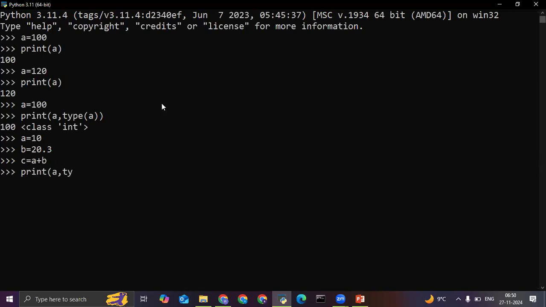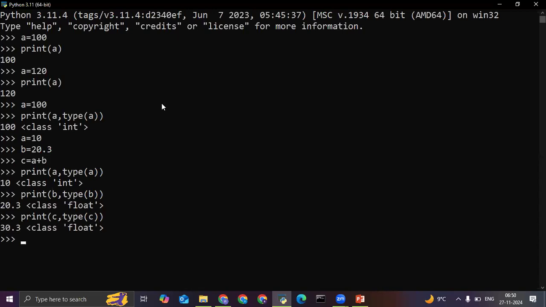Print A, type of A, integer value. Print B, type of B. What type of value is it? Floating point value. Floating point value means a number with decimal places. Now print C, type of C. We'll get the output.